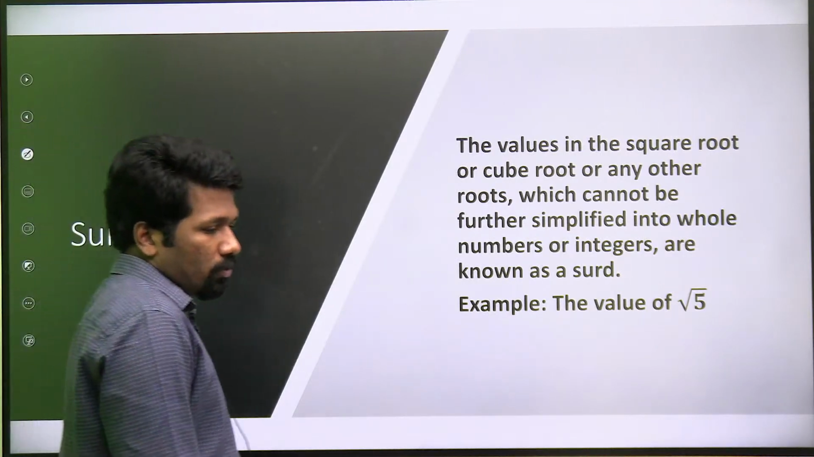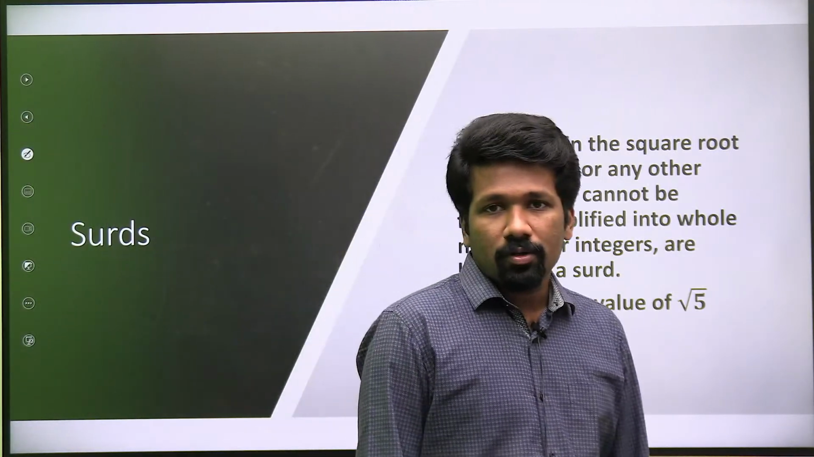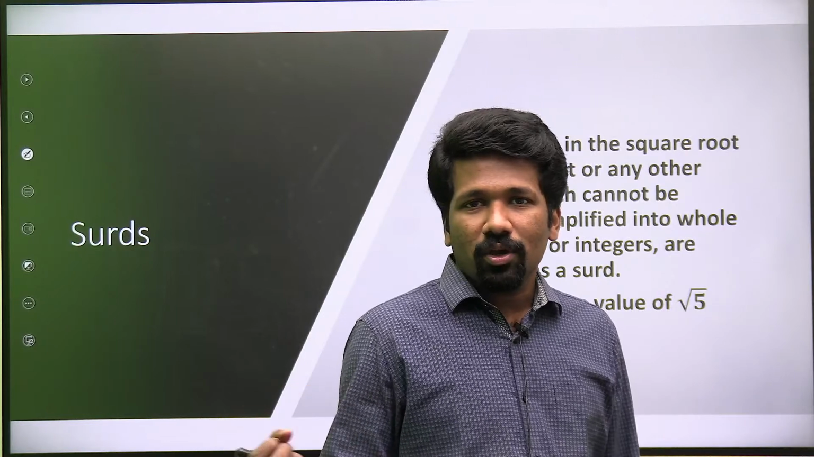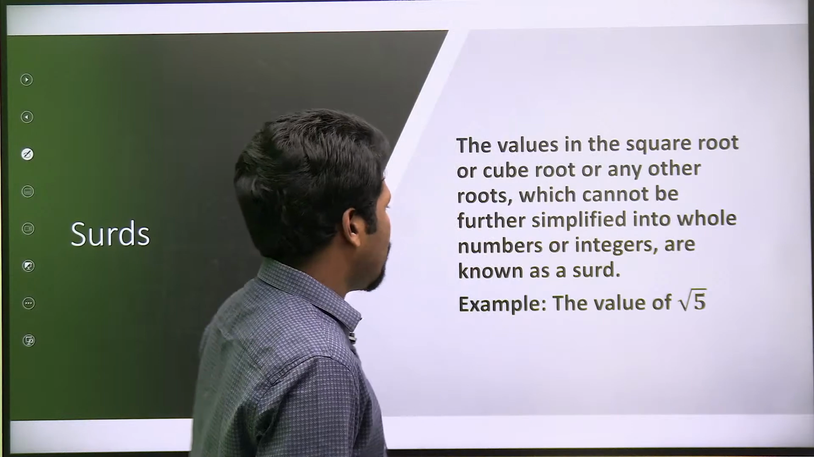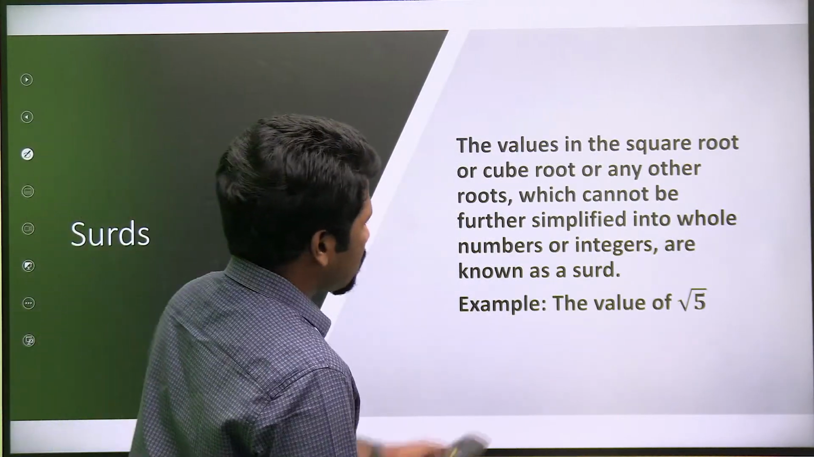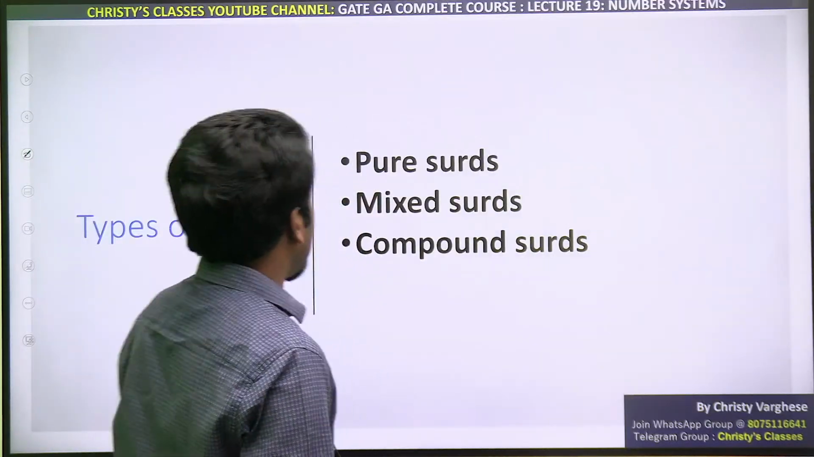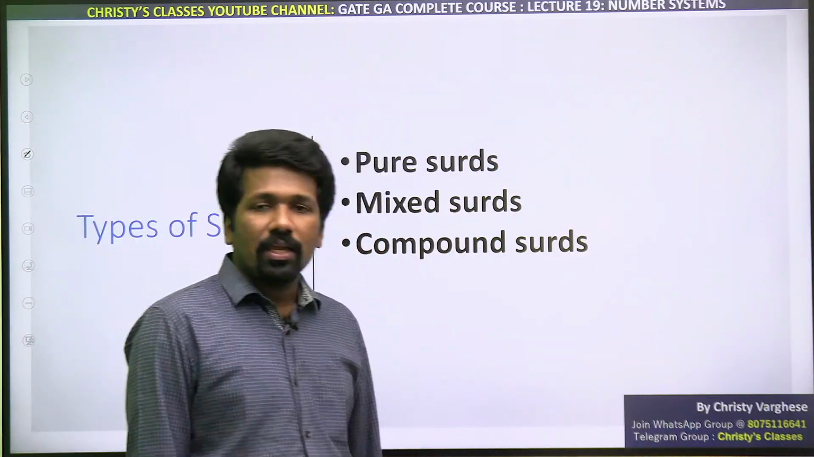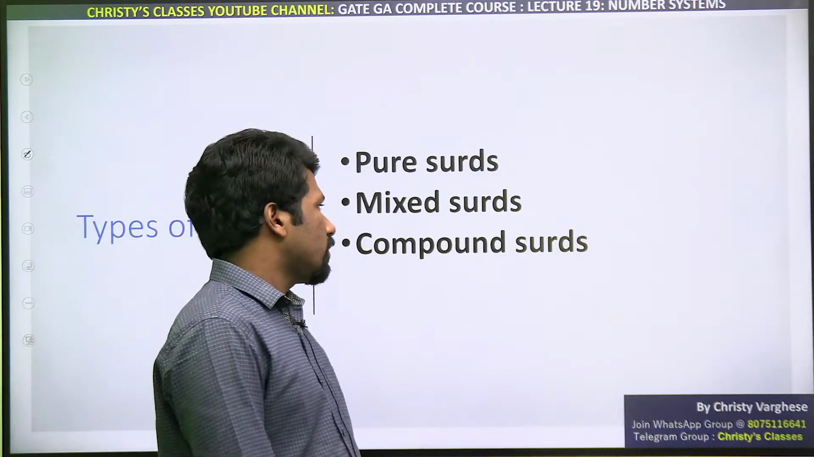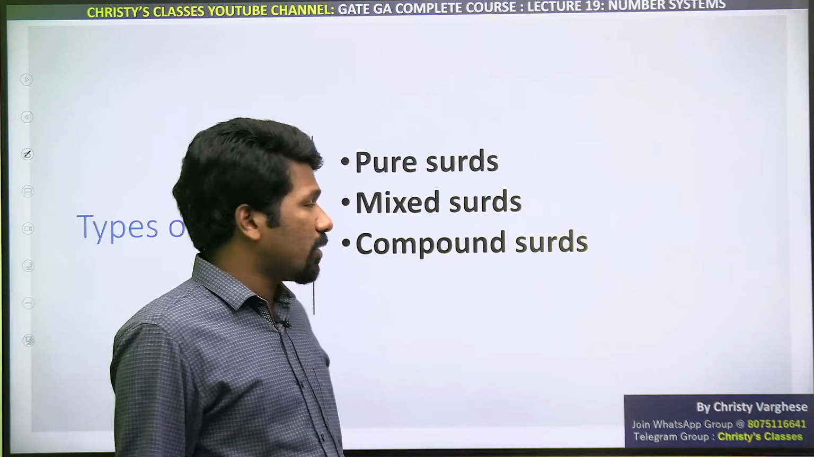Value of root 5. Root 5 is a surd, because if you take the square root of 5, you cannot write it as a natural number or integer or a rational number. So it is a surd. There are 3 types of surds in case you want, but this is not relevant in terms of GATE General Aptitude. Knowing what surds are is enough.